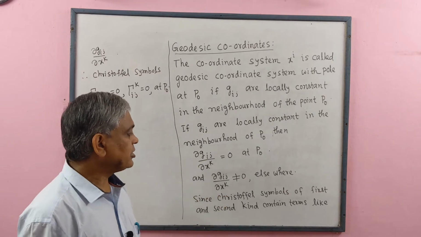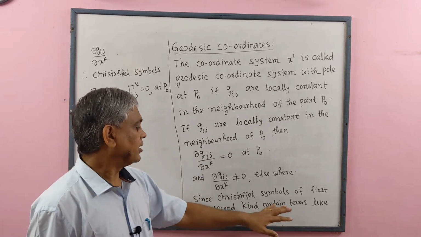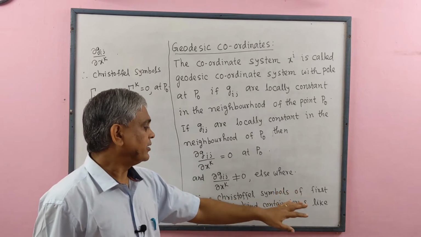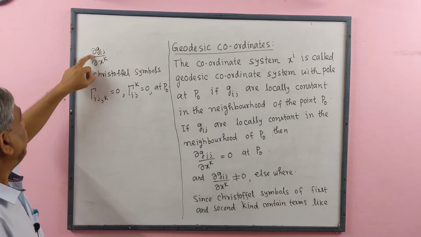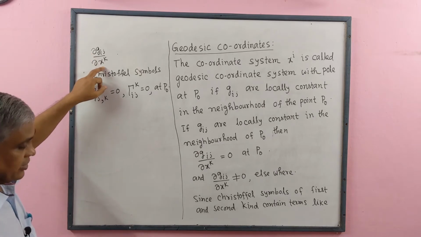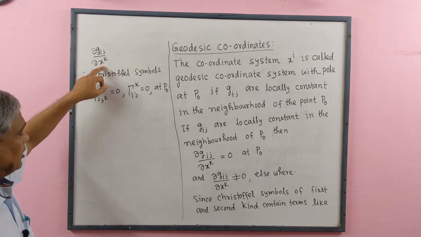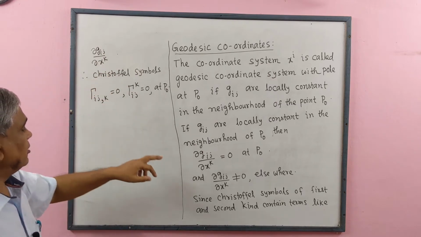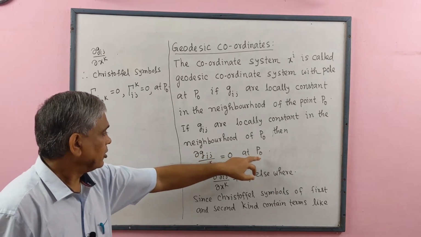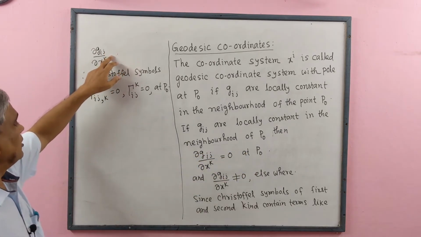Since Christoffel symbols of first and second kind contain terms like del Gij by del xk, means partial derivative of Gij with respect to xk, and at P0 value of this is 0.